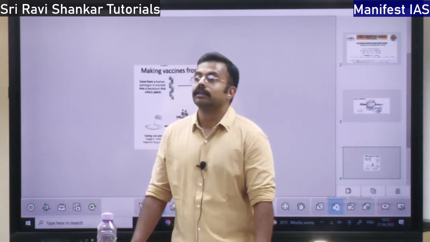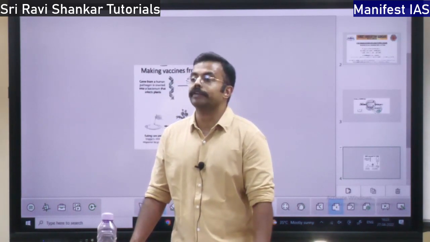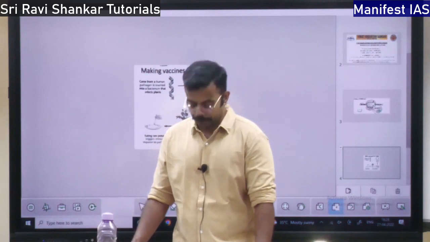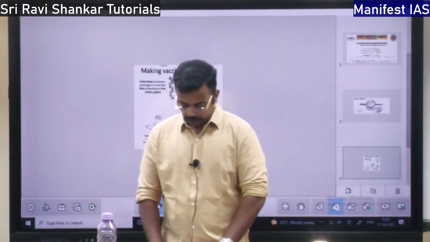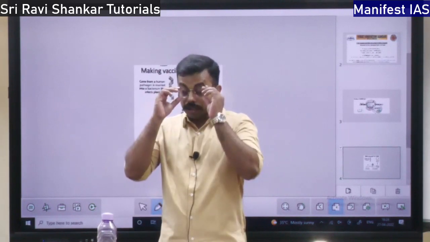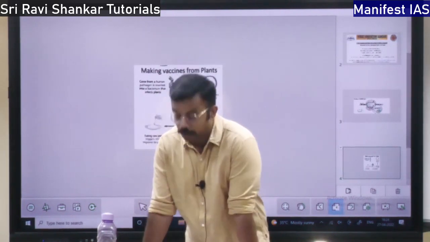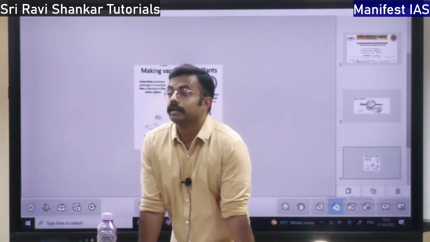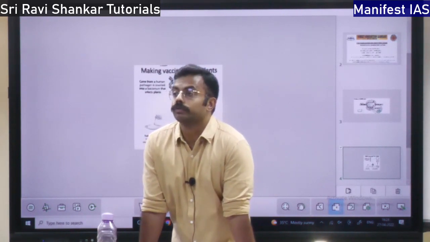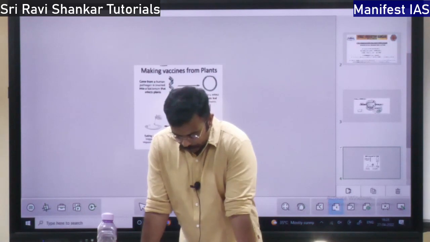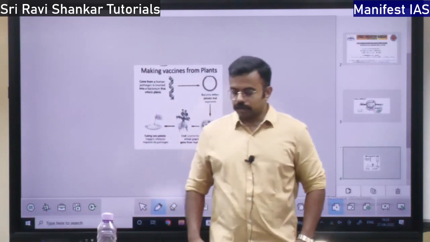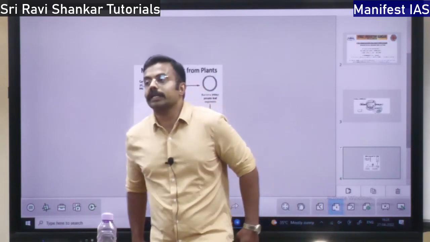So it can convert itself into any type of cell. This totipotent cell can be used for fetal growth also, for baby growth, for creating new babies. Next, this totipotent cell is a form of pluripotent cell.